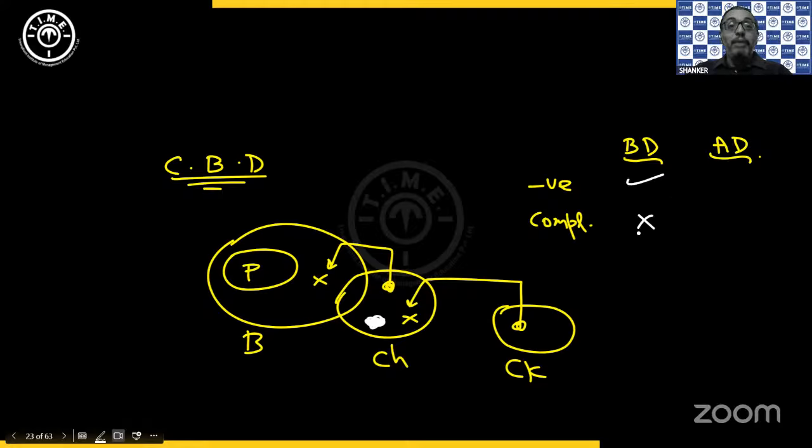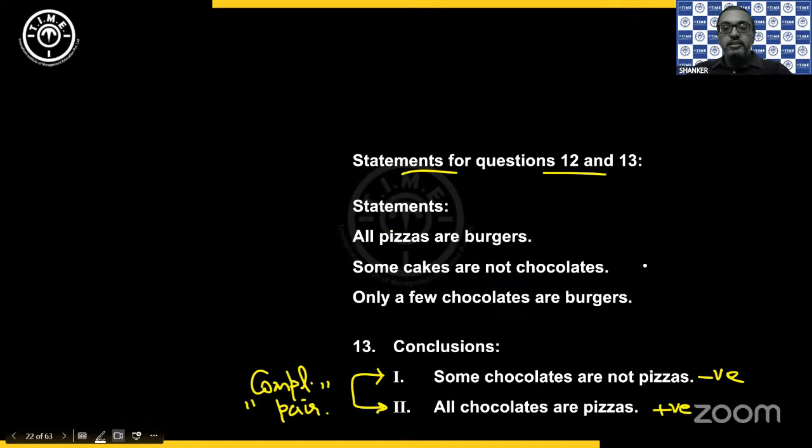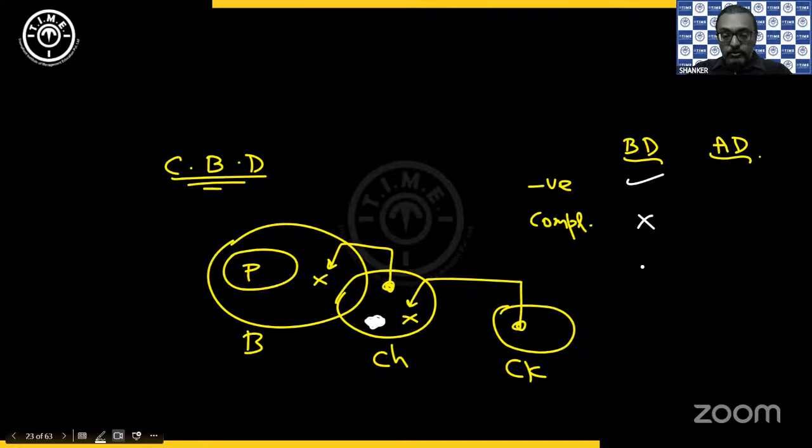That means it's complementary. The other conclusion, which is the opposite of the negative conclusion, will not satisfy that same diagram. All chocolates are pizzas, obviously is not going to satisfy the same diagram. So that is why the two opposites will never satisfy the same representation. That is why we need a different representation to check whether the opposite can satisfy. So now we take the alternate and we try and see, can I draw all chocolates are pizzas?